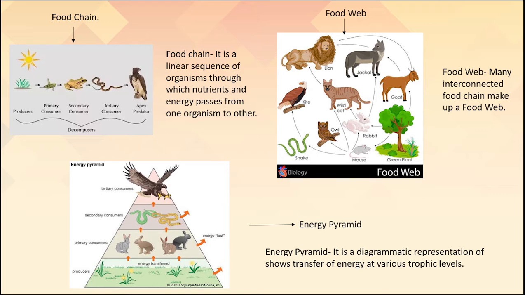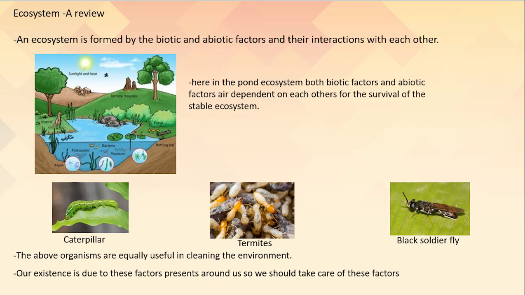Primary herbivores form the second trophic level, that is the primary consumers. Then carnivores form the secondary consumers or the third trophic level. Then the omnivores, they are the tertiary consumers, they form the fourth trophic level. Got it, children?